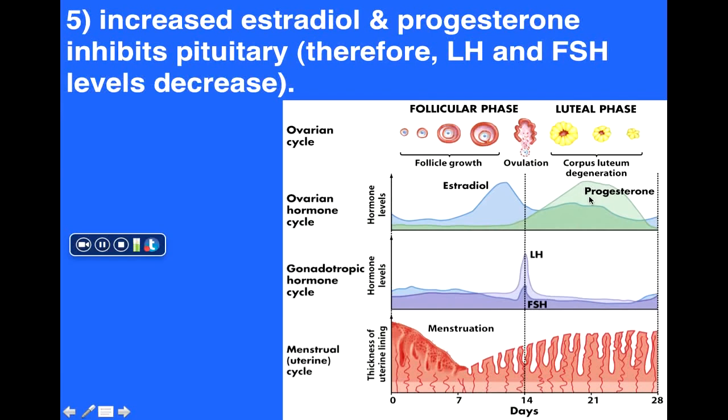So what happens? These high levels of progesterone especially, and estradiol as well, tend to inhibit the pituitary. As a result, we see fairly low levels of FSH and LH. Now, I just want to point out here that what we see happening around day 21 also reflects the mechanism by which many birth control pills work.